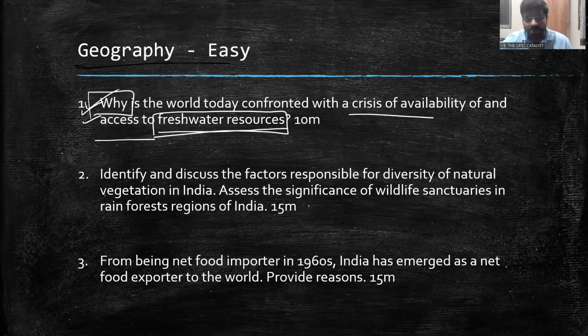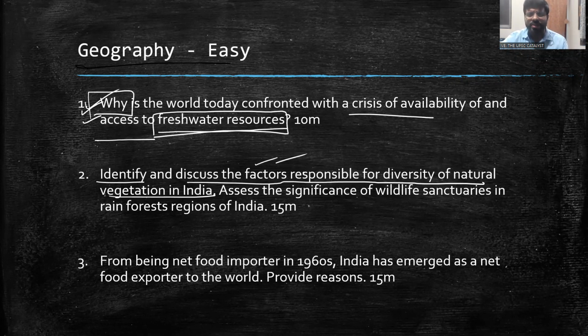I think this is an easy question. Then similarly, identify and discuss the factors responsible for diversity of natural vegetation in India. So what is natural vegetation? What are the types of forest of India? Or how do you segregate the types of forest is what they're asking. Factors responsible for diversity of natural vegetation. So they're not asking types of forest. They're asking about the factors. It is a very easy question.